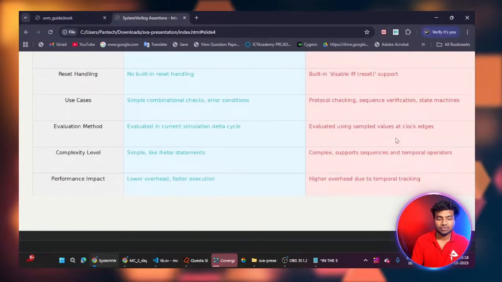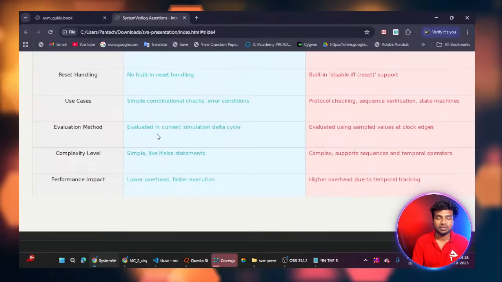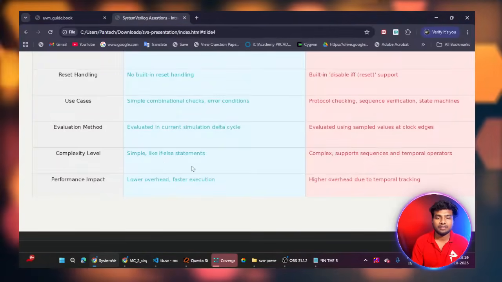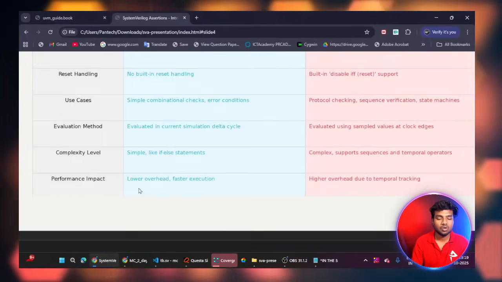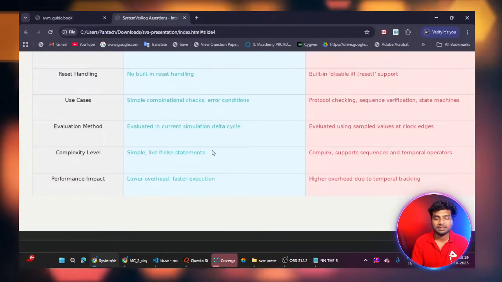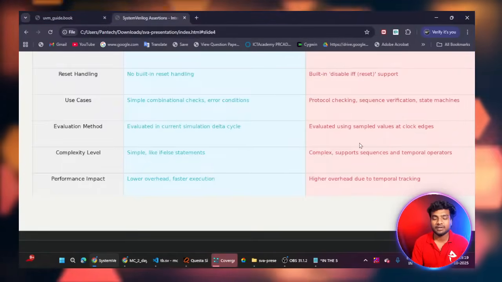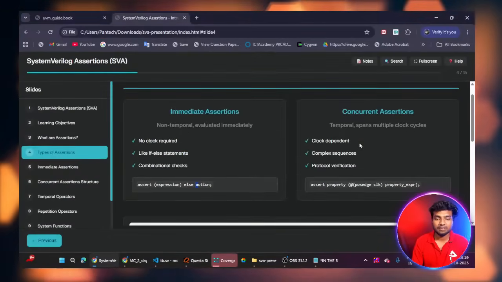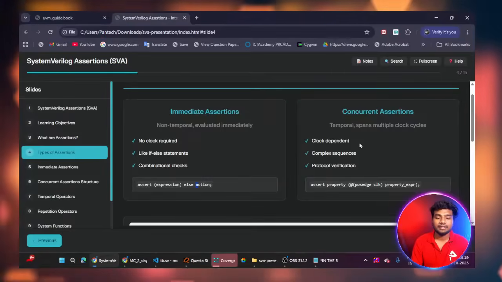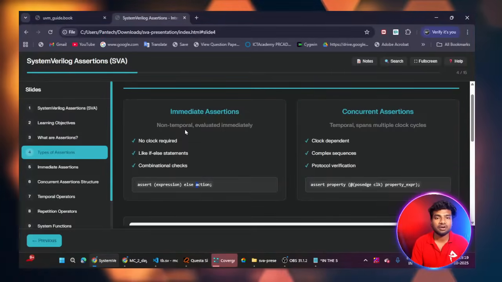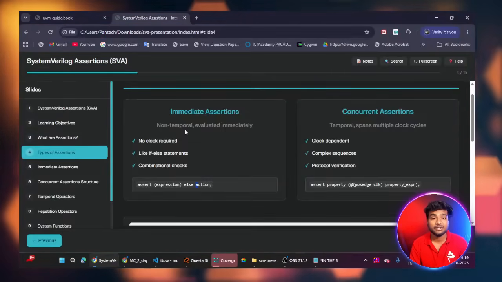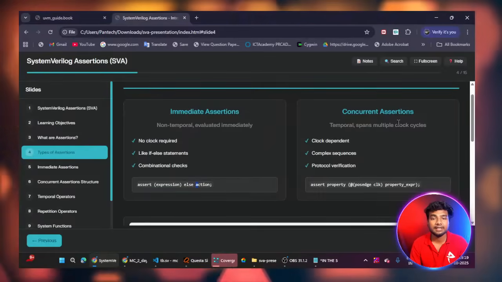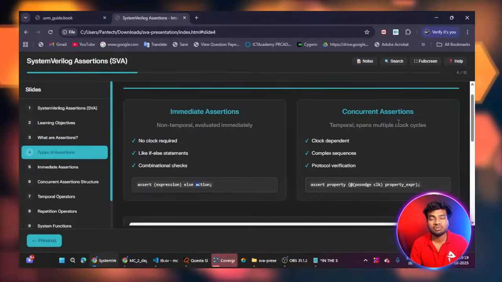Complexity level: concurrent assertion is very high, but immediate assertion is very simple statements. Performance: immediate assertion has low overhead and faster execution, but concurrent assertion has high overhead due to temporal tracking. This is the difference between immediate and concurrent assertion. The main thing is that immediate assertion works for combinational logic and simple logical checks, but concurrent assertion is mostly used for sequential logic. It depends on the clock, and it is mostly used for protocol checking.